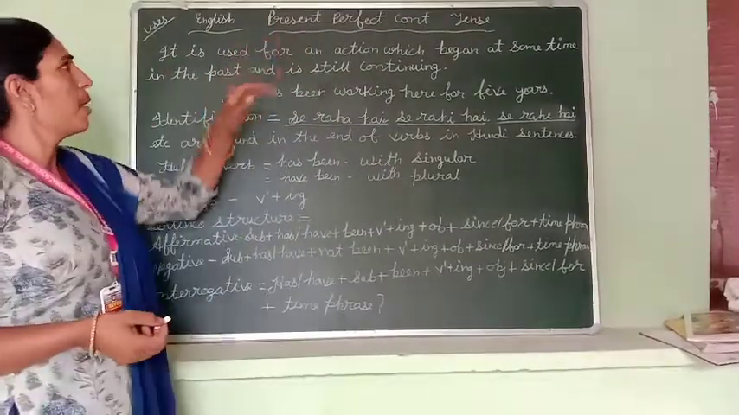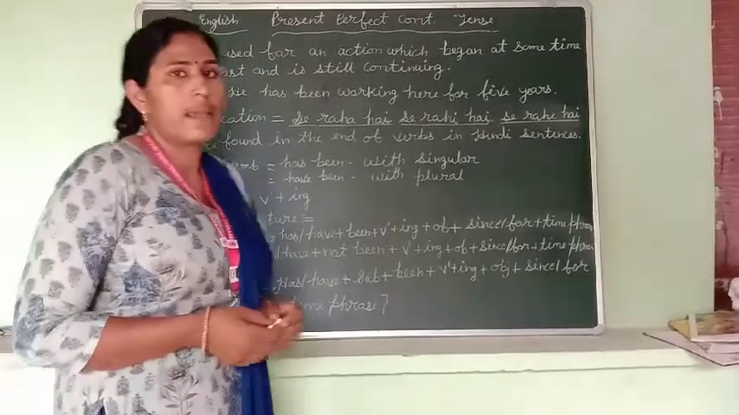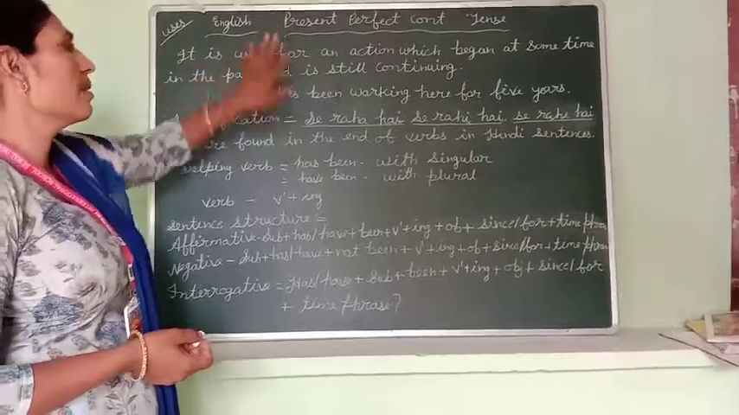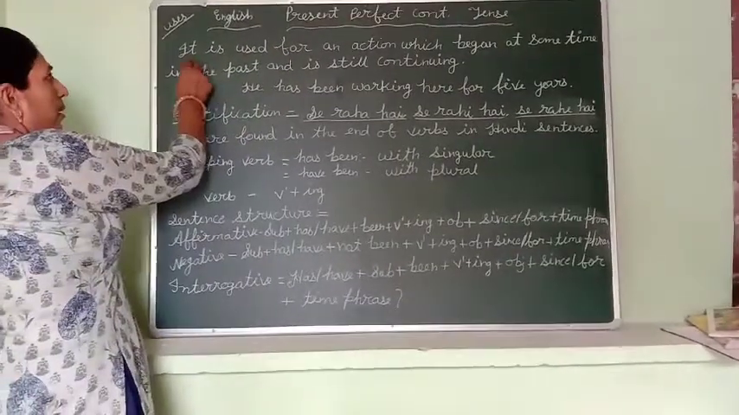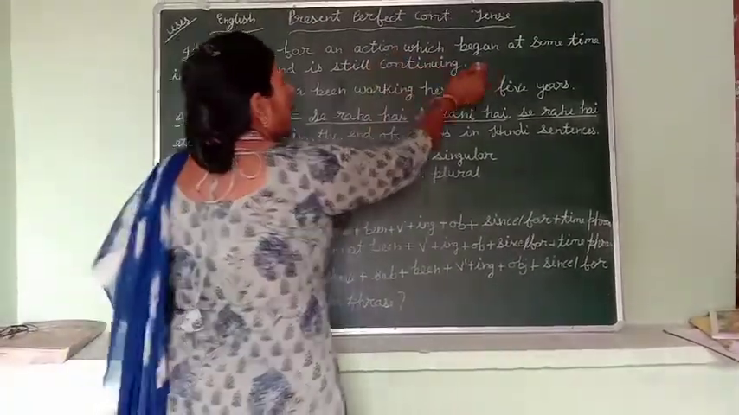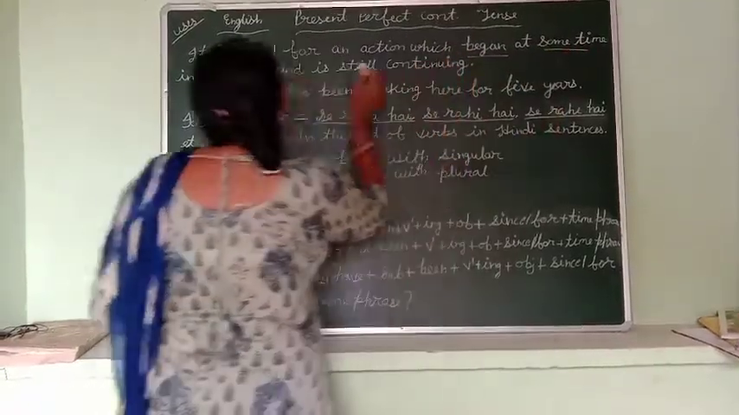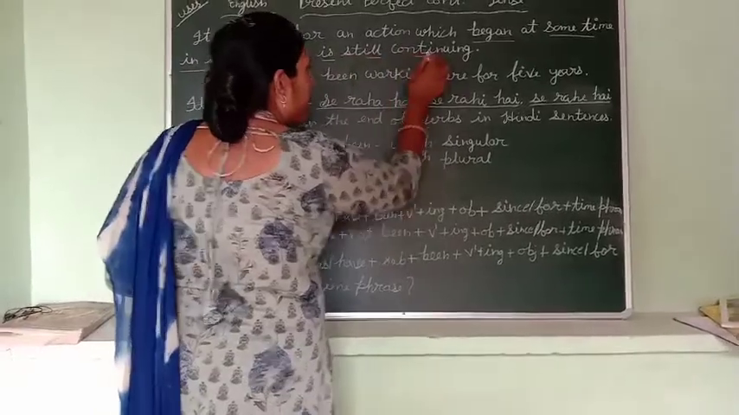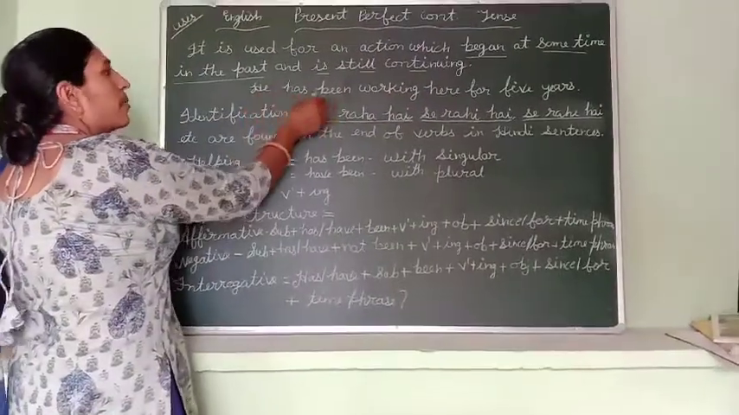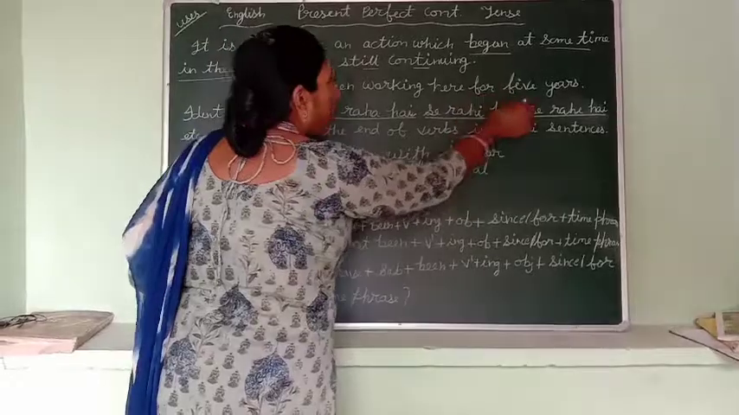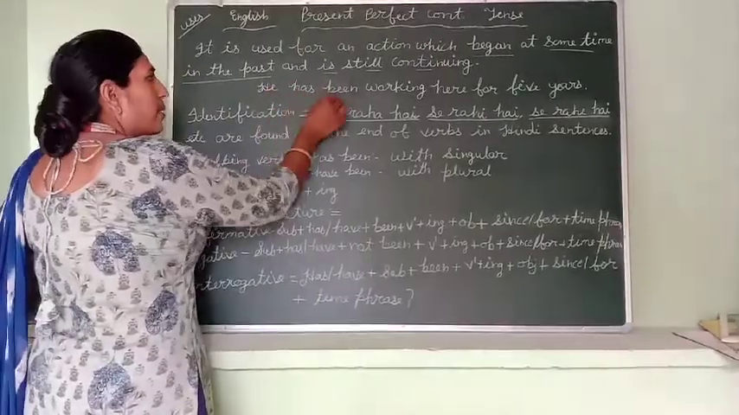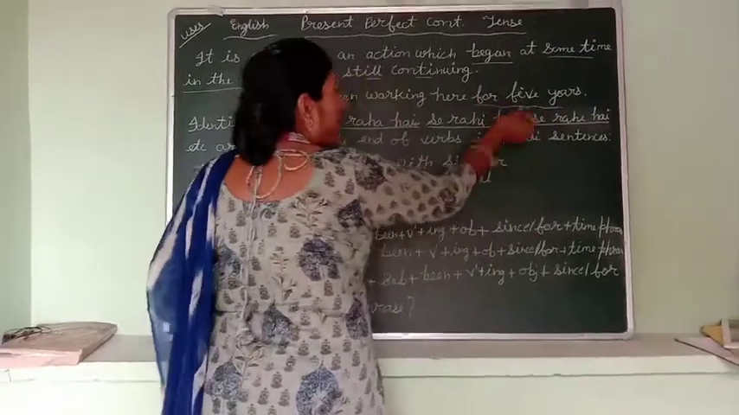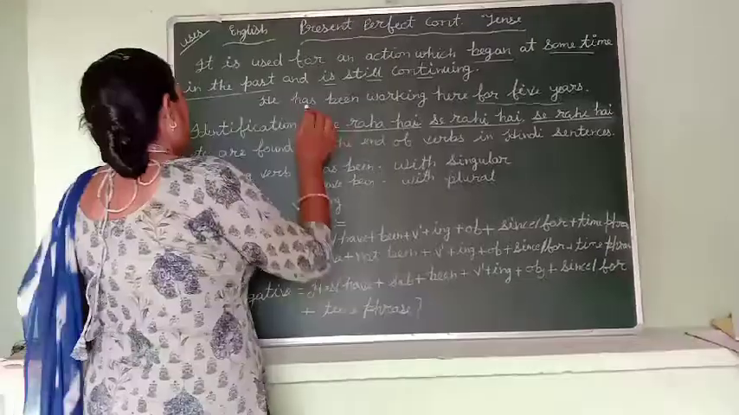We will read about present perfect continuous tense. First usage of this tense: it is used for an action which began at some time in the past and is still continuing. For example, he has been working here for 5 years. How many years? For 5 years.